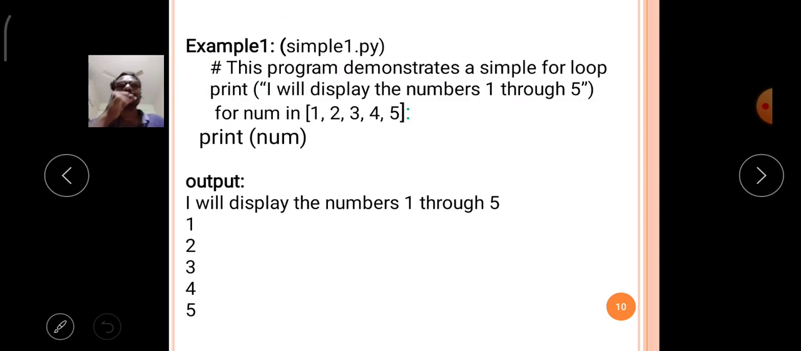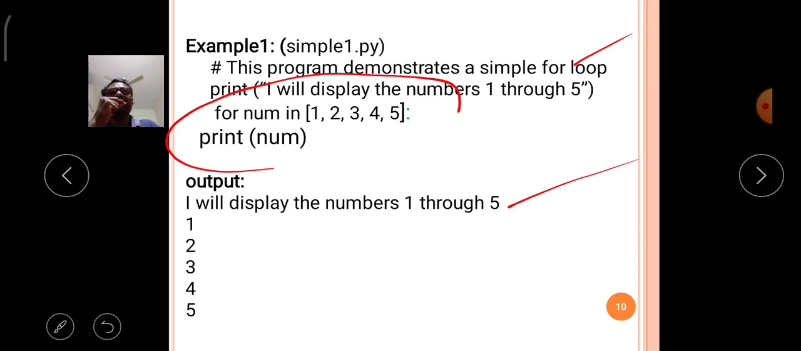First example. This program demonstrates the simple for loop. It will display the numbers between 1 to 5, and in the output that comment line is also printed. Observe the for loop carefully. The variable name is num, and the sequence of values is 1, 2, 3, 4 and 5.